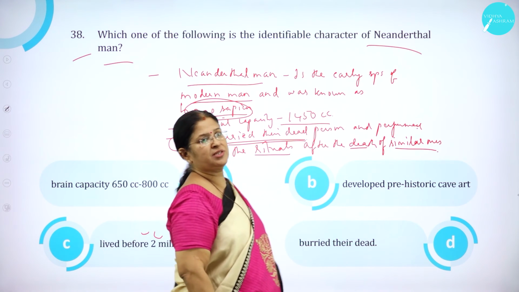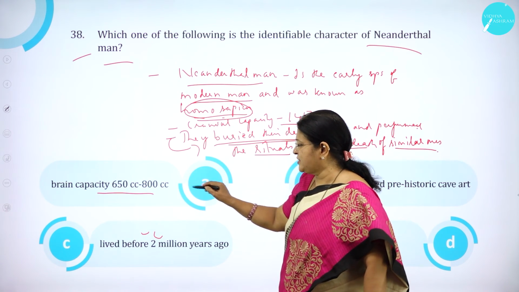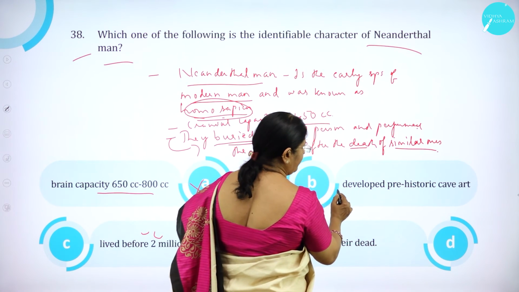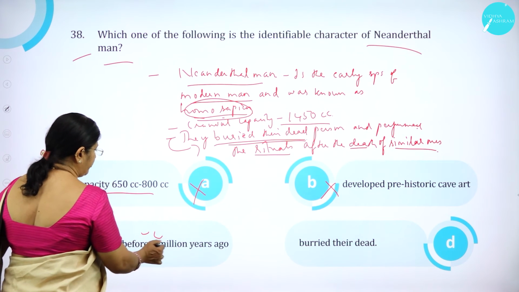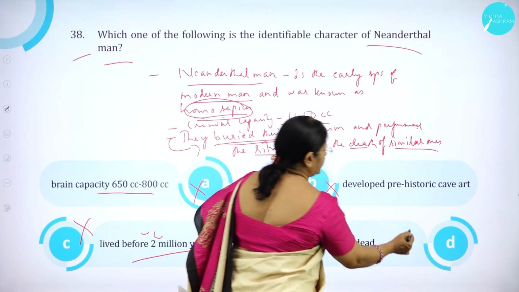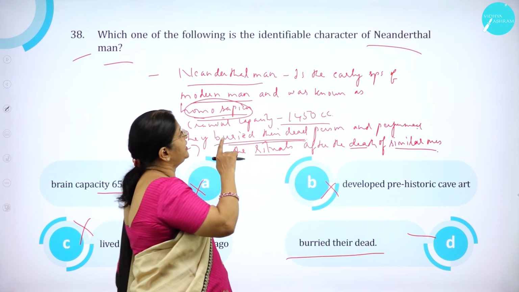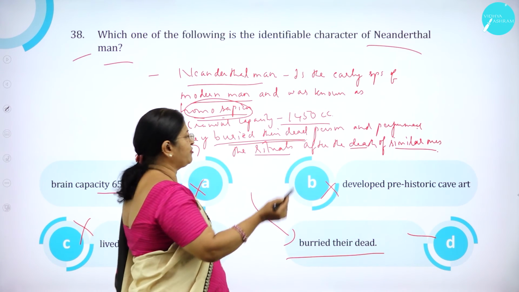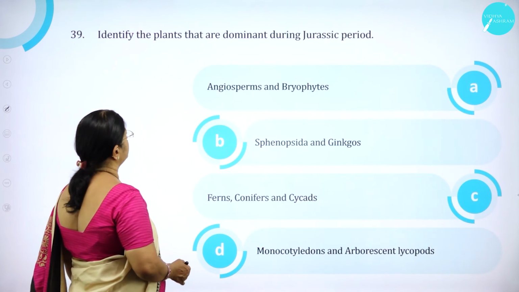So what are the options? Option A, brain capacity of 650 to 800 cc, wrong. B, developed prehistoric cave art, wrong. Option C, lived before 2 million years ago, wrong. Buried their dead, D, is correct. They buried their dead and performed rituals after the death of their kin.